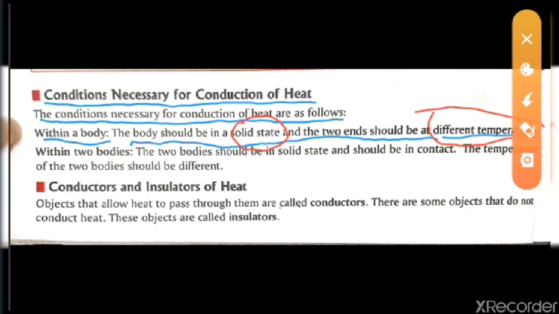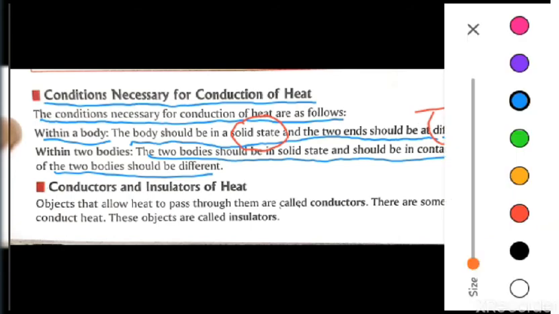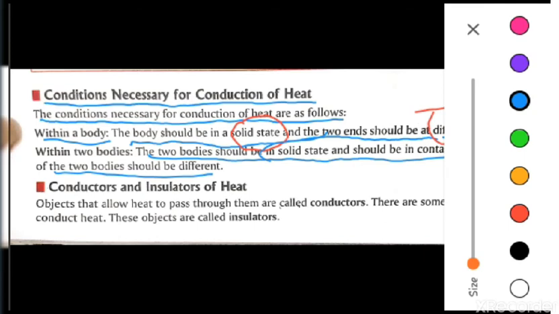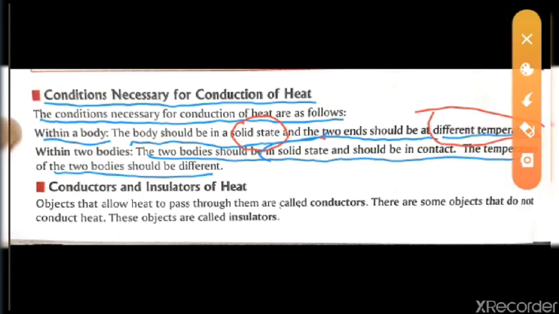The second one is within two bodies. So what is this, within two bodies? The two bodies should be in a solid state and should be in contact, and the temperatures of the two bodies should be different. So this is the difference.